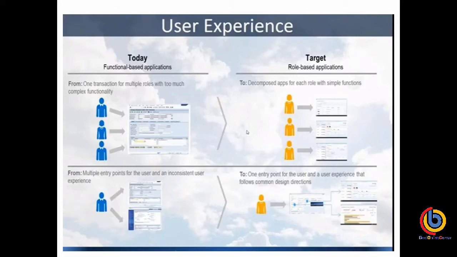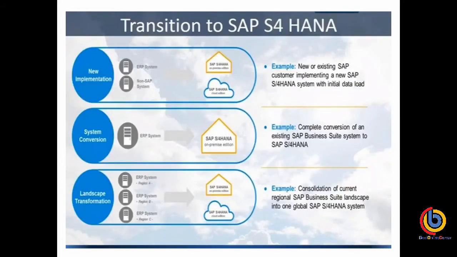This is the transition to SAP S/4HANA, which we will see in detail during our training session: new implementation, system conversion, and landscape transformation.